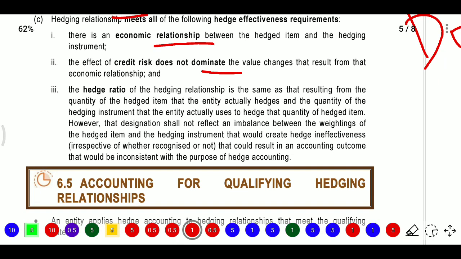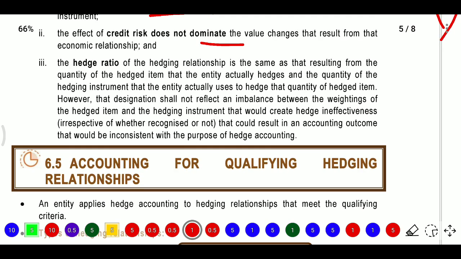And the hedge ratio of the hedging relationship is the same as that resulting from the quantity of the hedged item that the entity actually hedges and the quantity of the hedging instrument that the entity actually uses to hedge that quantity of hedged item. However, the designation shall not reflect an imbalance between the weighting of the hedged item and the hedging instrument that would create hedge ineffectiveness, irrespective of whether recognized or not, that would result in an accounting outcome inconsistent with the purpose of hedge accounting.